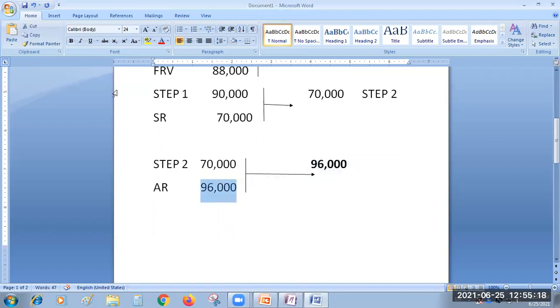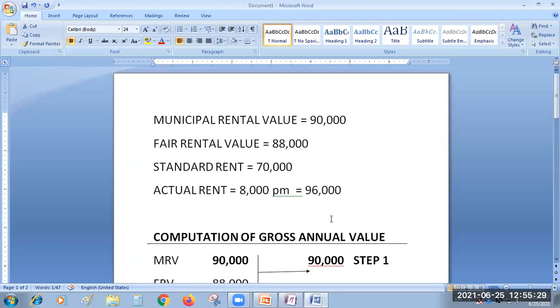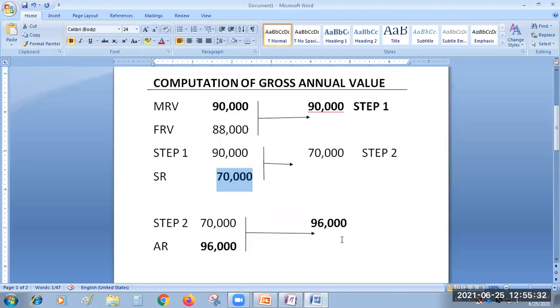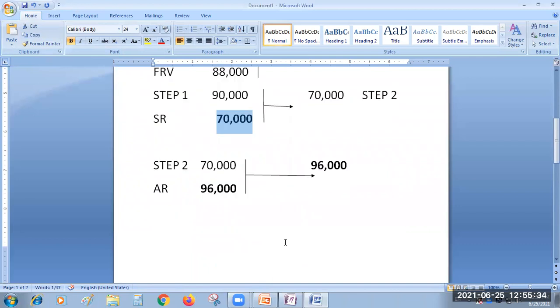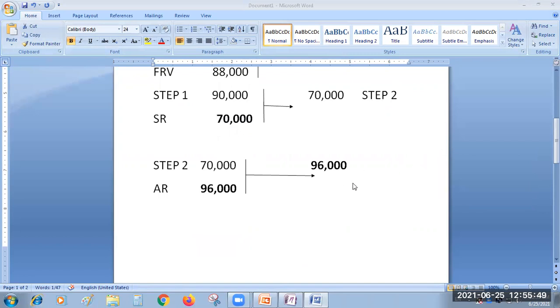Okay. Did you understand? Yes, sir. So this is a very, very easy problem actually. In the entire income tax, the calculation of income from house property is easy for you. For 20 marks, problems like this will come. This is the first step in the problem. In 10 minutes, you can finish the problem. So you should not miss this problem. It's very, very easy.